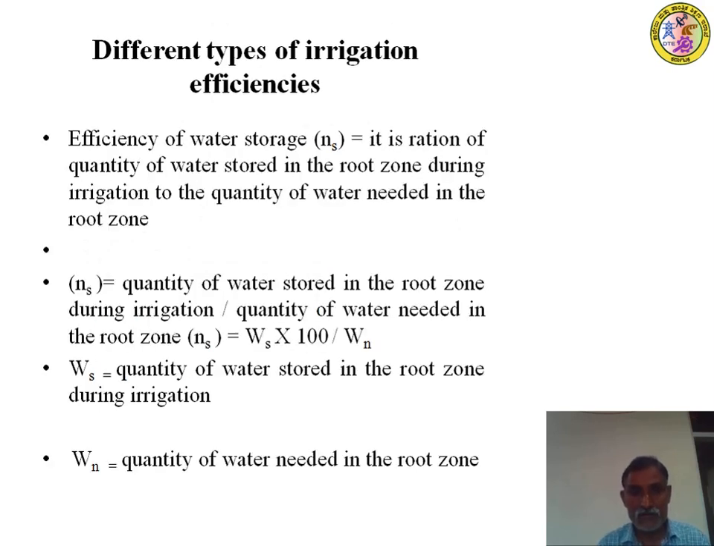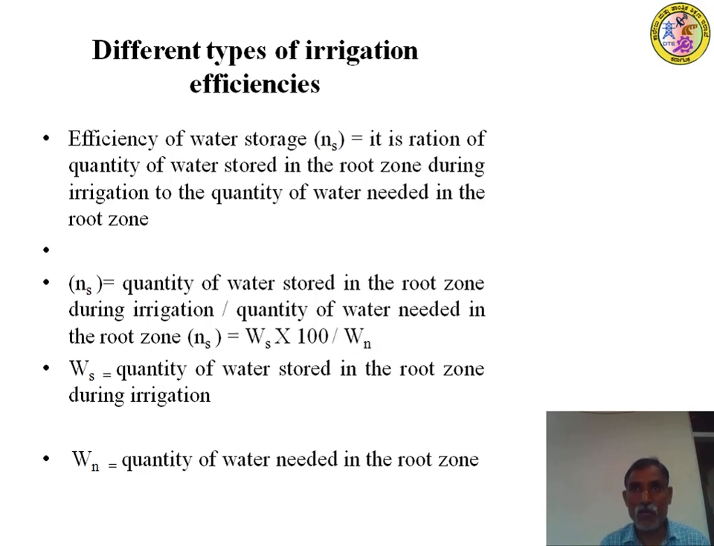Next, fourth, irrigation efficiency: efficiencies of water storage, storage efficiency. It is the ratio of the quantity of water stored in the root zone during the irrigation to the quantity of water needed in the root zone.